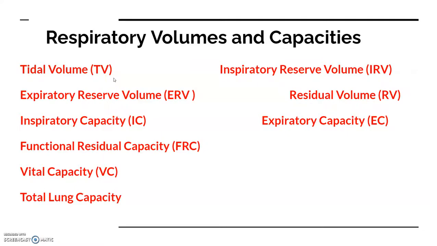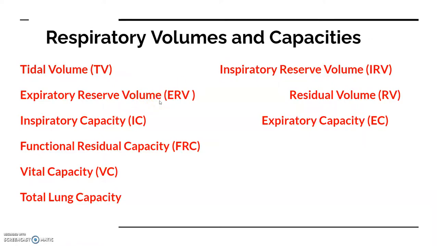It is the volume of the air inspired or expired during a normal respiration. It is 500 ml, that is a healthy man can inspire or expire approximately 6,000 to 8,000 milliliters of air per minute. Then is inspiratory reserve volume. It is the additional volume of air a person can inspire by forcible inspiration, and this is 2500 milliliter to 3000 milliliter. Expiratory reserve volume.